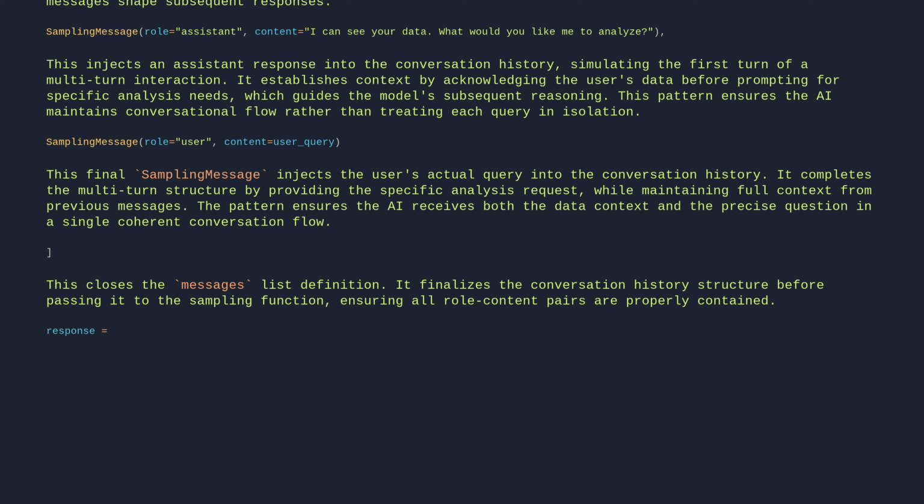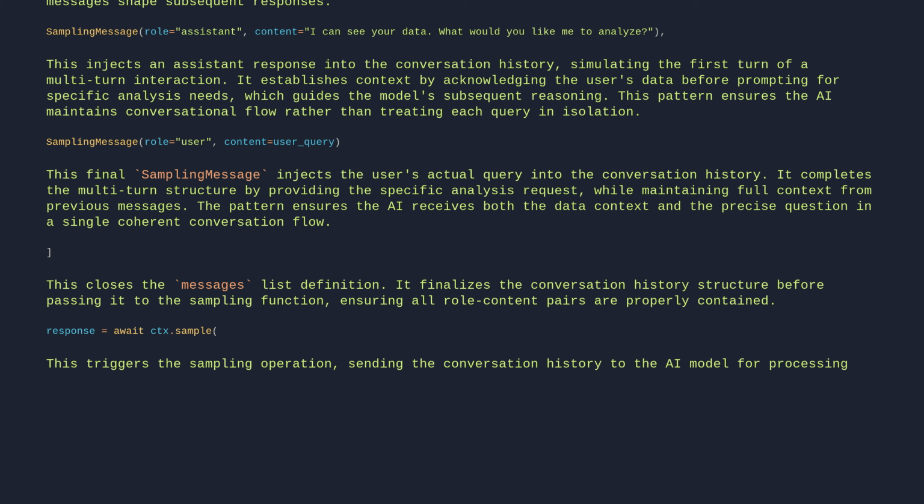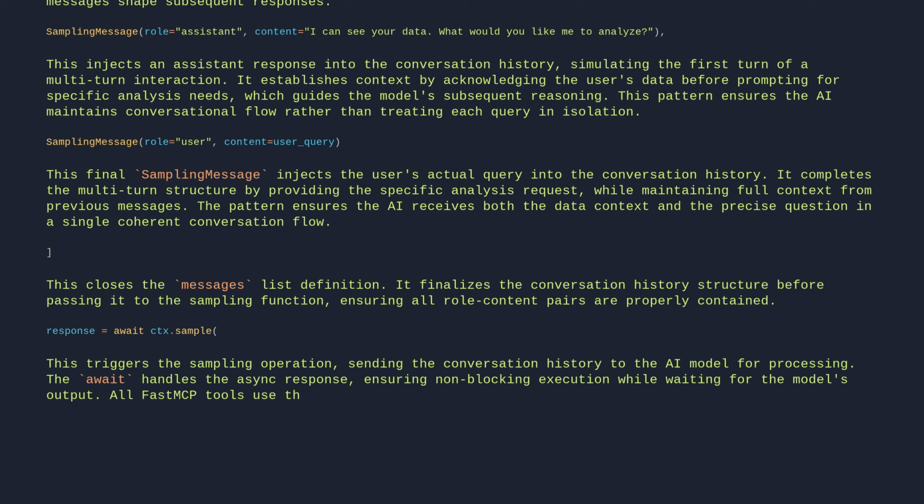response = await ctx.sample( This triggers the sampling operation, sending the conversation history to the AI model for processing. The await handles the async response, ensuring non-blocking execution while waiting for the model's output. All FastMCP tools use this pattern for AI interactions, where ctx.sample manages the request lifecycle and returns the structured response.